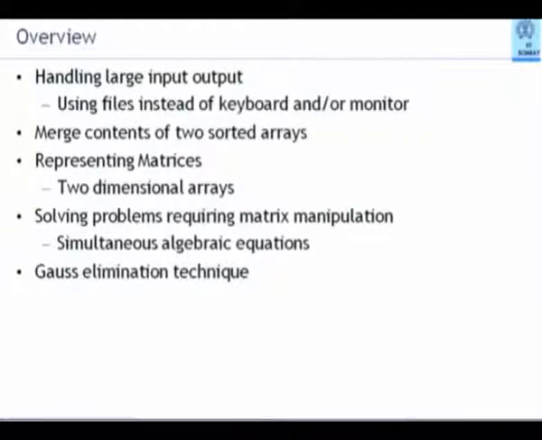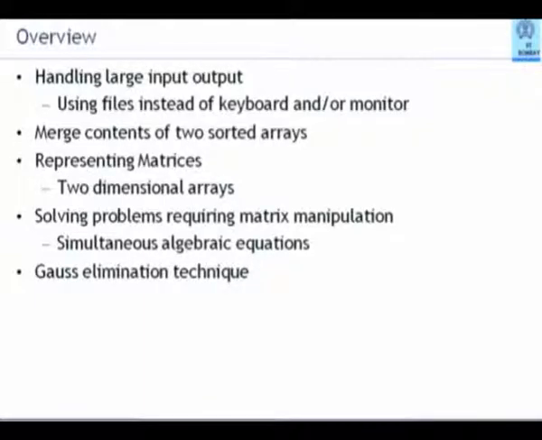Before that, however, I wish to point out a facility that is available in most operating systems, certainly in Unix, Linux and Ubuntu, and so it is in Microsoft and all other well-known operating systems, and that is an easier mechanism to handle some very large values when we have to input a very large number of values, not large values, but very large number of values to be handled on input and output.